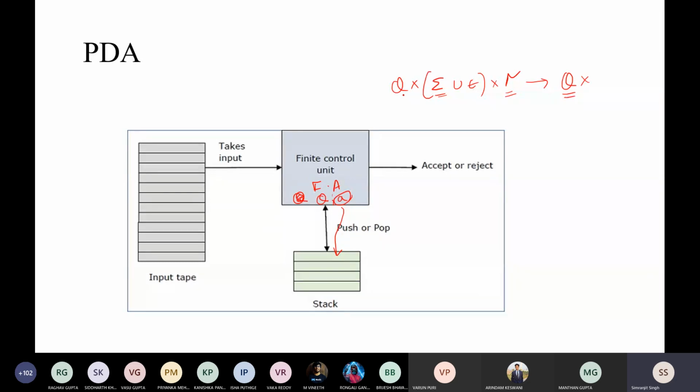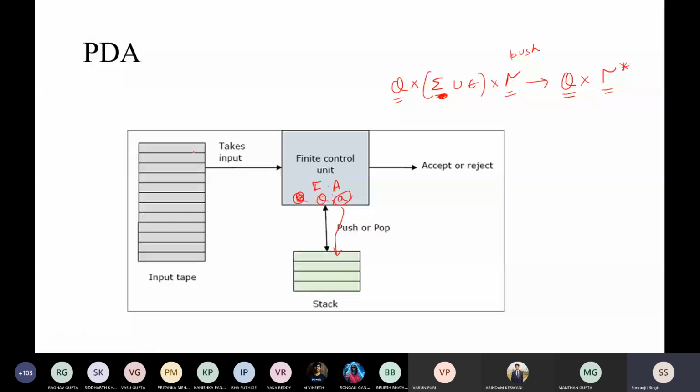Now what happens? When you are at the state, you will get an input, and that input can be transformed onto the stack. Suppose it is a push operation. For that, you can remain in the same state, or you can go to any other state. And you also have to say whether the stack is pushed or popped. So something is also changed with the stack. I think it is a little bit difficult for you to understand.